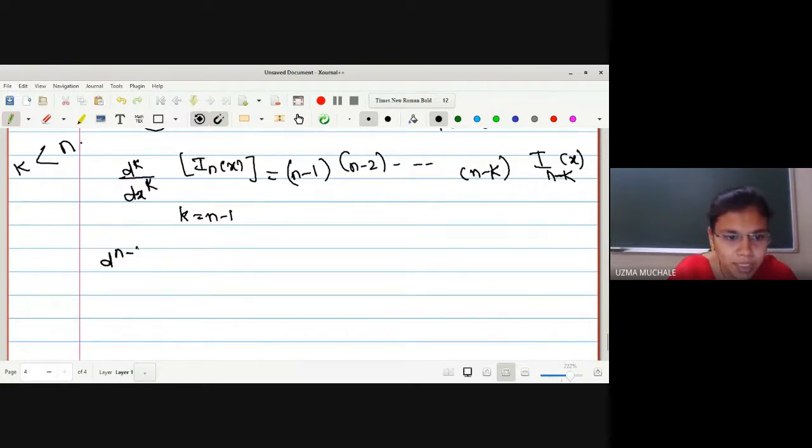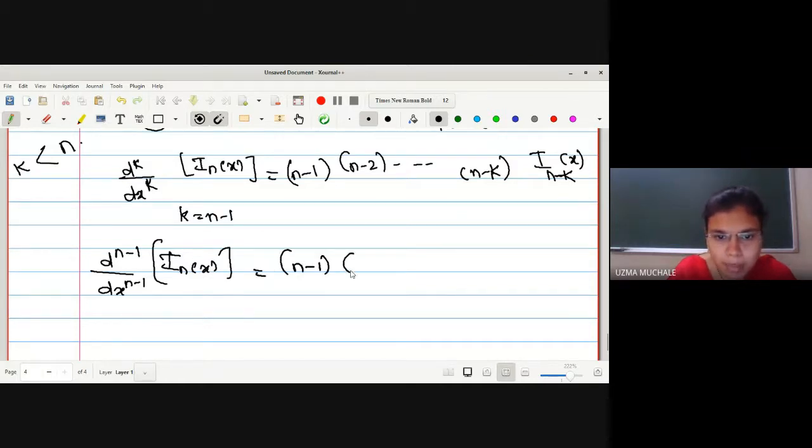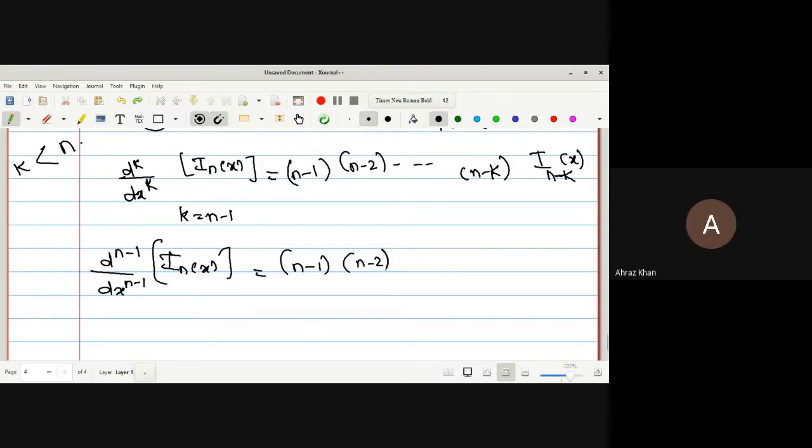So d^(n minus 1)/dx^(n minus 1) of I_n of x is equal to, wherever there is k, we put n minus 1. n minus k is nothing but n minus 1, so this n gets cancelled. What we remain with is simply 1, right?